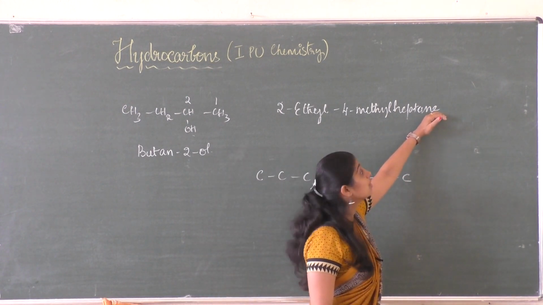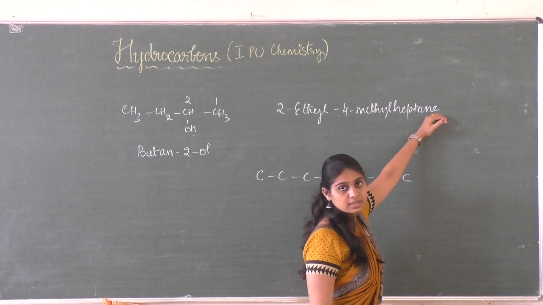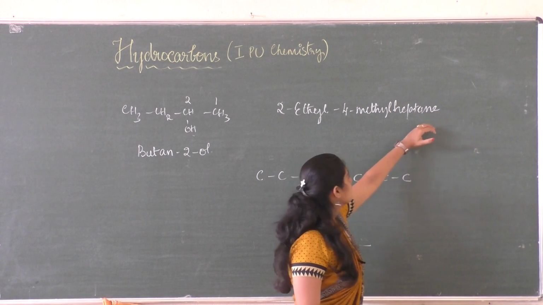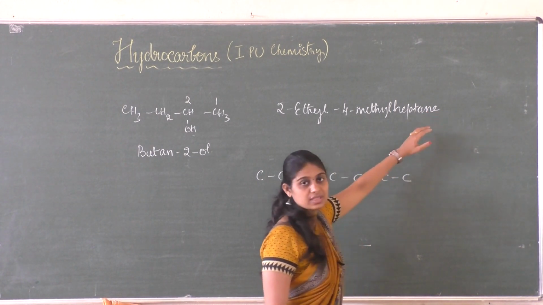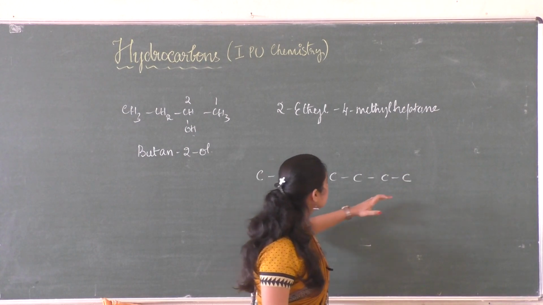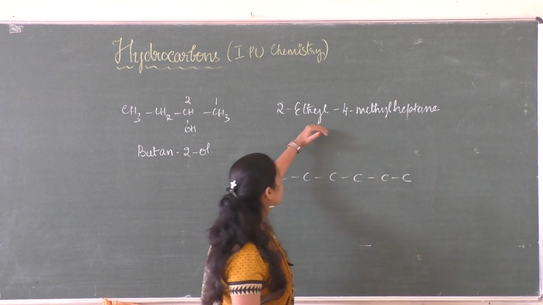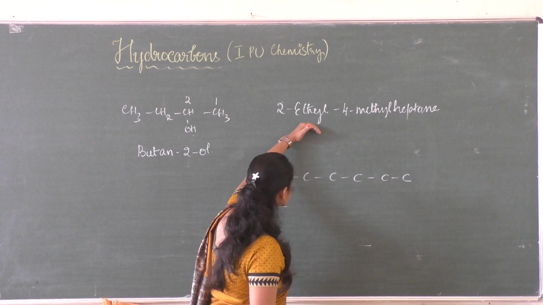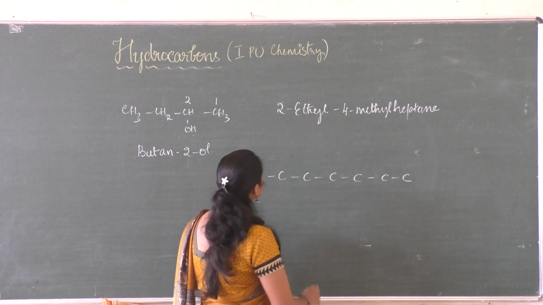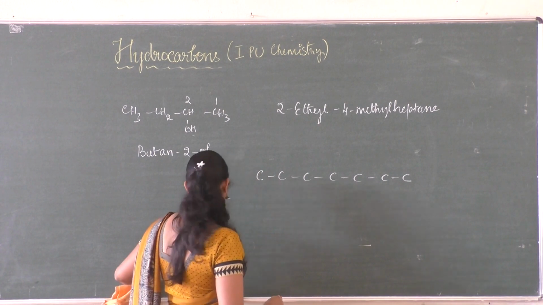So whether it may be al, one, or OL, or oic acid, or nitrile, anything. So here I have given the simplest one, so it is ANE, that means it consists of single bonds, and you don't have any other functional group except you have substitutions. So substitutions at, so let me take the simple one.